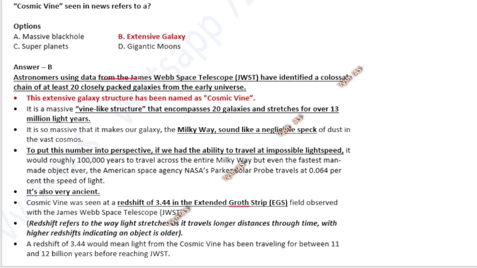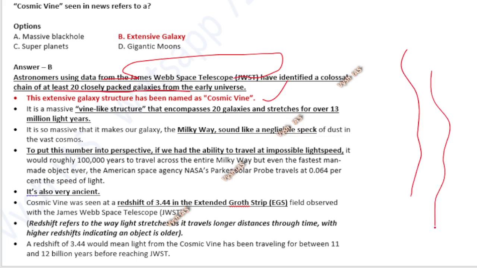Astronomers using data from the James Webb Space Telescope have identified a colossal chain of at least 20 closely packed galaxies from the early universe. Okay, this is called as cosmic wine. Like a grape wine and all, you can tell wine, like a group of galaxies they have found together, wine like structure. That is why it is called cosmic wine. So it is so massive that it makes our galaxy Milky Way sound like a negligible speck, meaning Milky Way itself is very big.